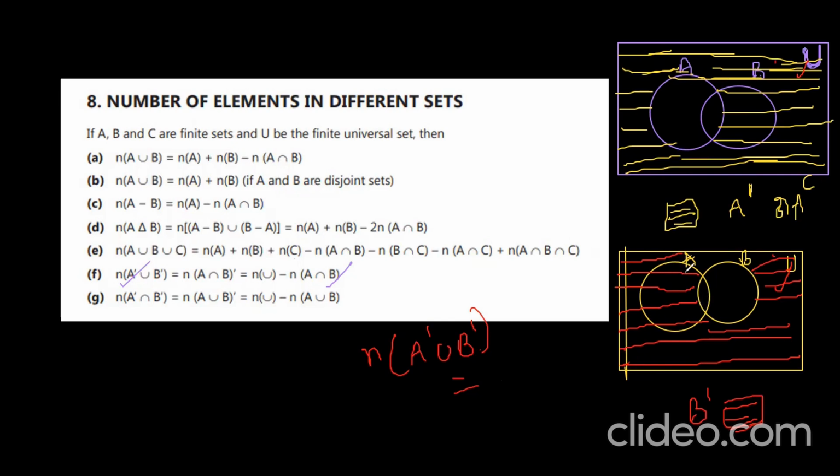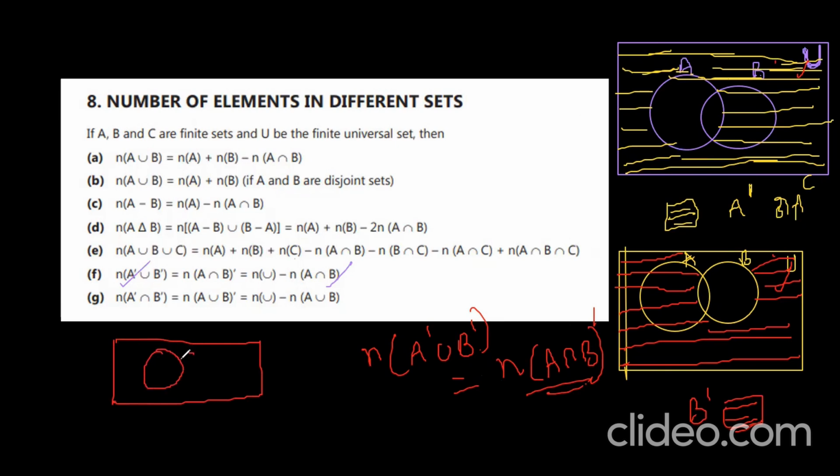If you add these two, you are getting n of A intersection B whole complement. Let me draw this n of A intersection B whole complement, to see whether we are getting the union or not. This is n of A, n of B. A intersection B means this one, right? Complement means you should not take that, the remaining total thing except the intersection. You understand?